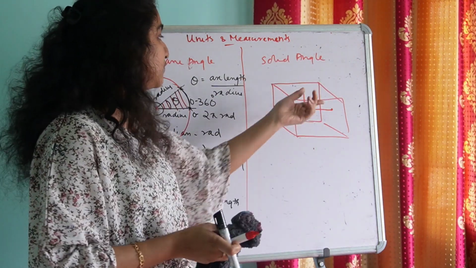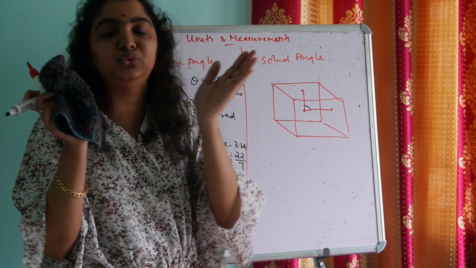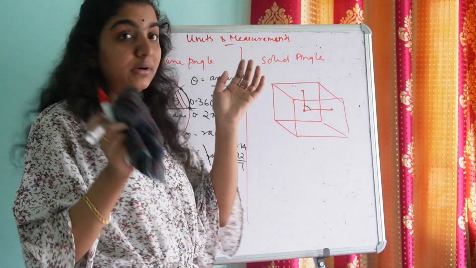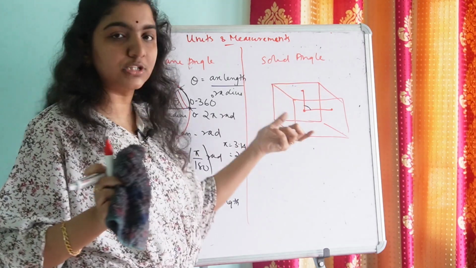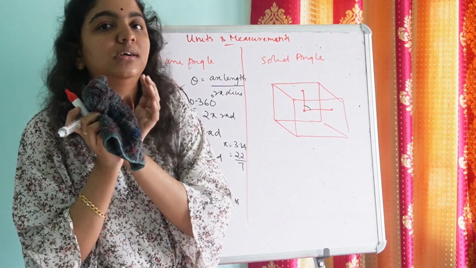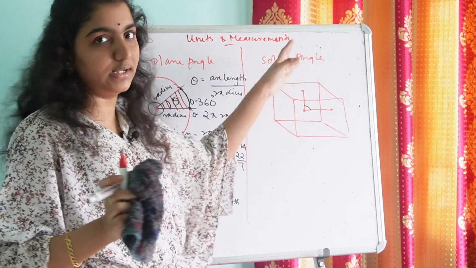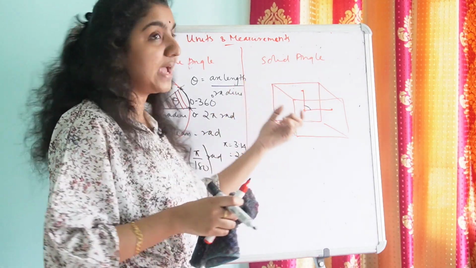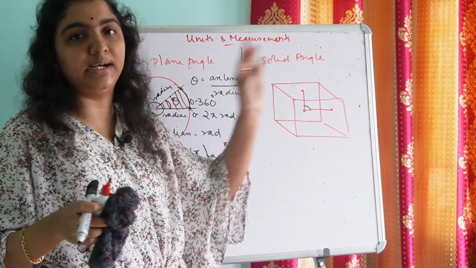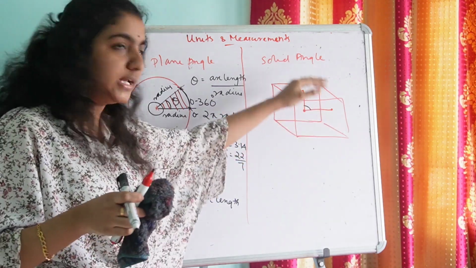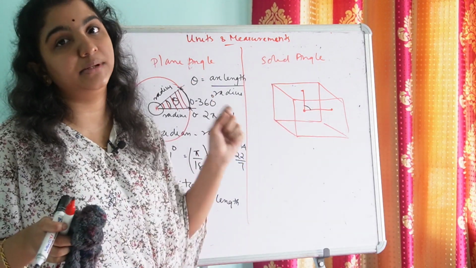The angle is formed when just two lines intersect, so the angle is a two-dimensional angle, but it is formed in a three-dimensional space.